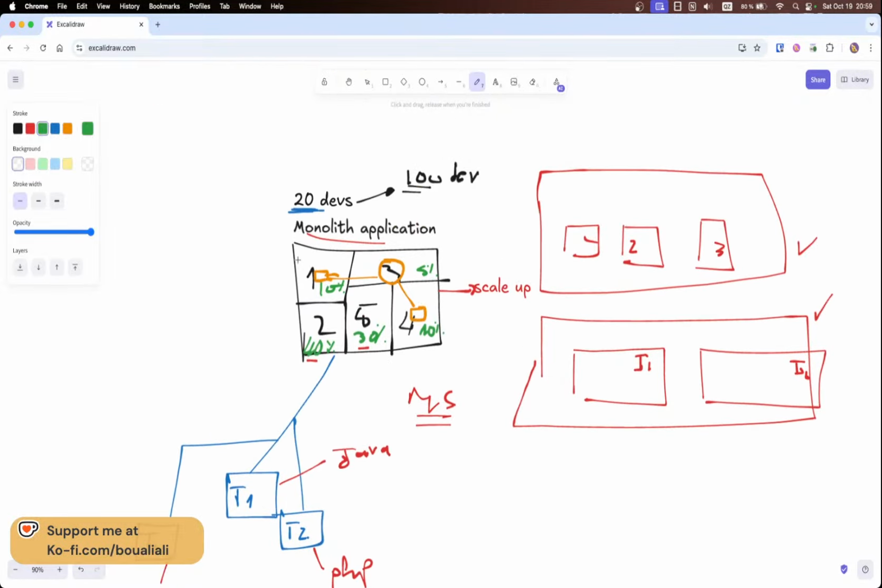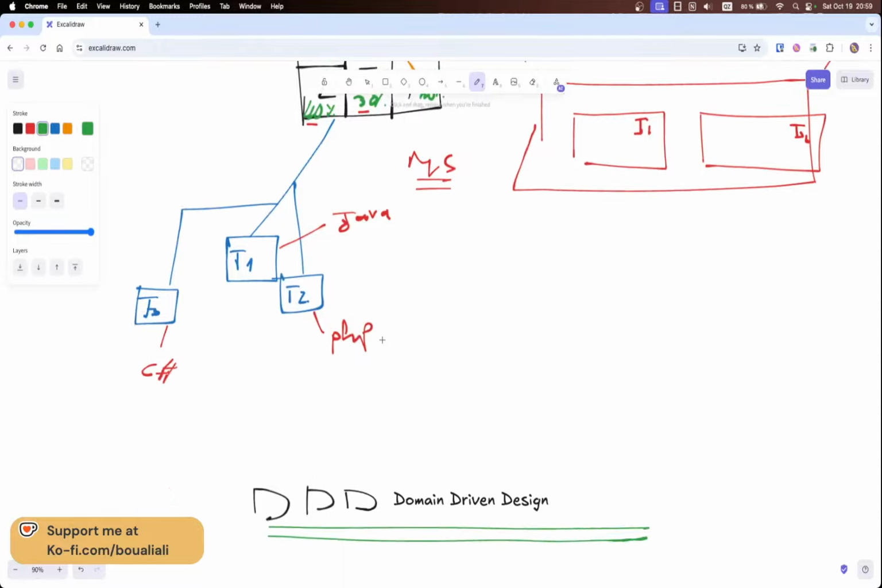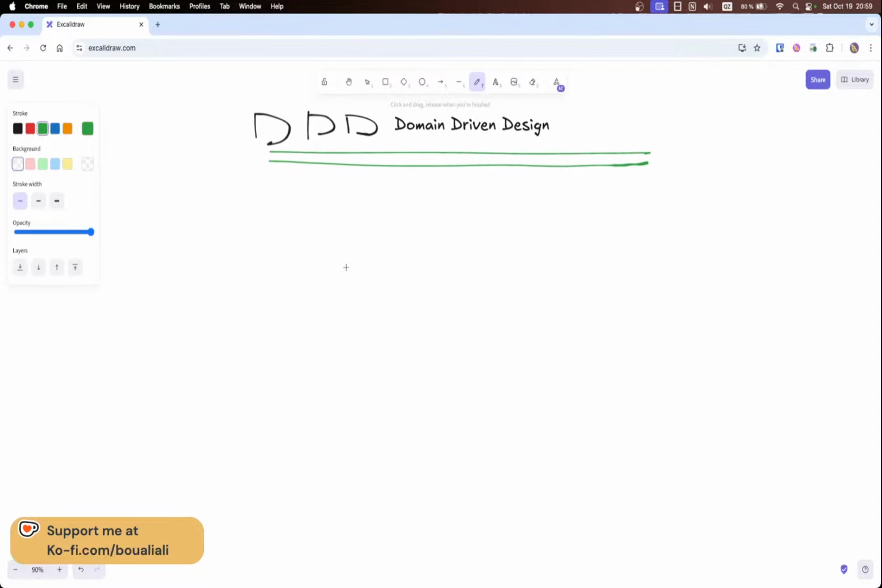Going back to our monolith application, we identified that we have 5 modules within the application. Having 5 modules means that we can split the monolith application based on the domain.